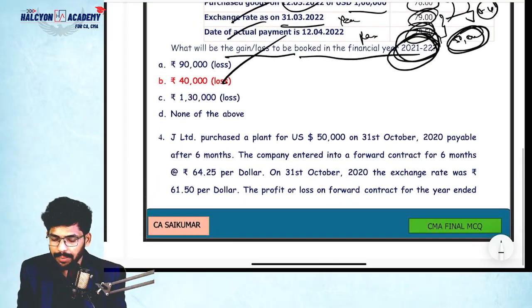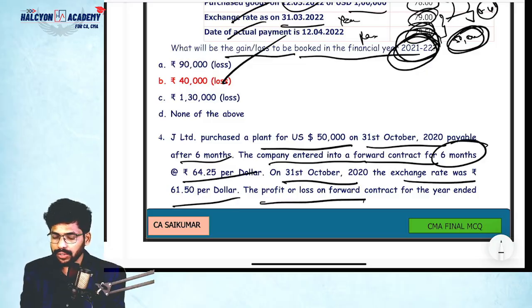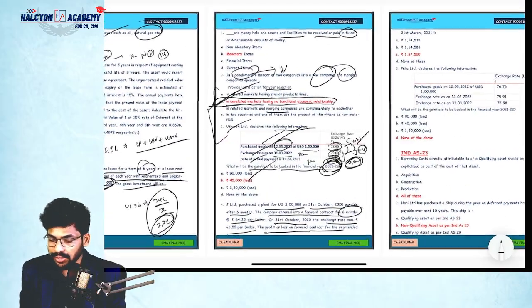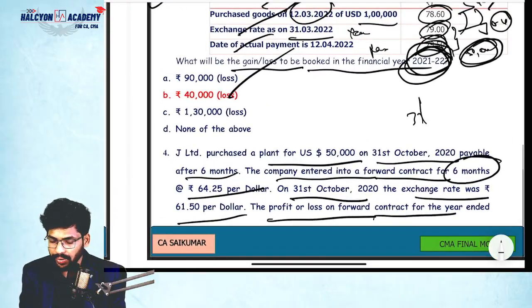J Limited purchased a plant for US $50,000 on 31st March, payable after 6 months. The company entered into a forward contract for 6 months at $64.25. On 31st October 2020, the exchange rate was $61.5. The profit or loss on the forward contract for the year ended 31st March 2021 is dash. They're asking about 31st March 2021.